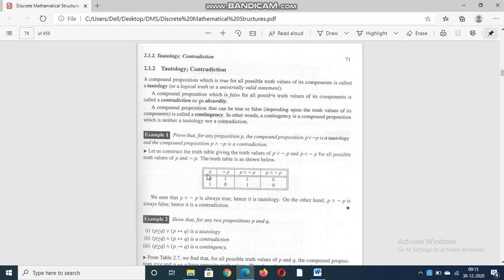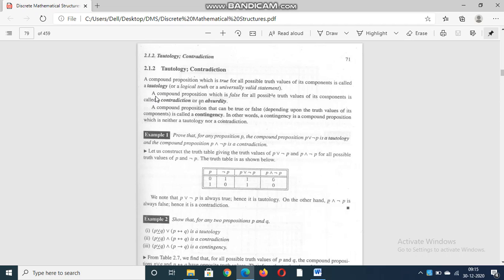In the sense, if you have P values along with Q values, and you do some operation using the P and Q values, and you get the output as true, one in the sense true, so all outputs belong to true, then it is a tautology. At the same time, what is a contradiction?